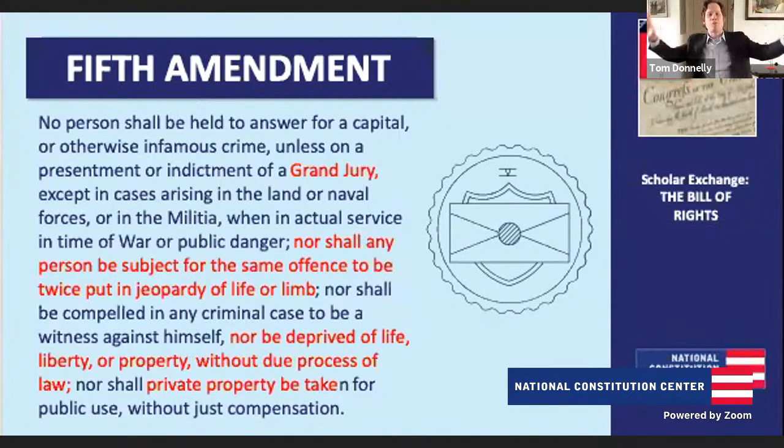And then there are a couple of broader protections at the bottom. One is the protection of due process of law. So the government can't deprive you of your life, your liberty, or your property without due process of law. This speaks to broader concerns about fairness, fair procedure. And then finally, that last part is the takings clause, which says that the government can't take your private property without paying you a fair price for it. And they have to be using that property for public use. They can't just take Kerry's property and give it to me.